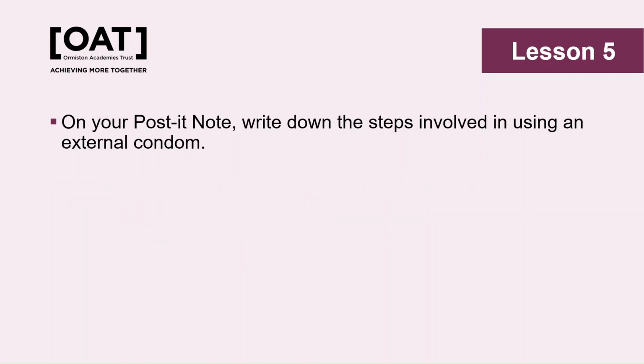This then nicely links into the focus of Lesson 5, which explores the forms of contraception beyond condoms. Pupils would have had a lesson in Year 9 which focused on external or male condoms, and this lesson is designed to consider other alternatives which are available. This Do Now activity acts as a callback to that lesson, asking pupils to recall the steps involved in using an external condom.